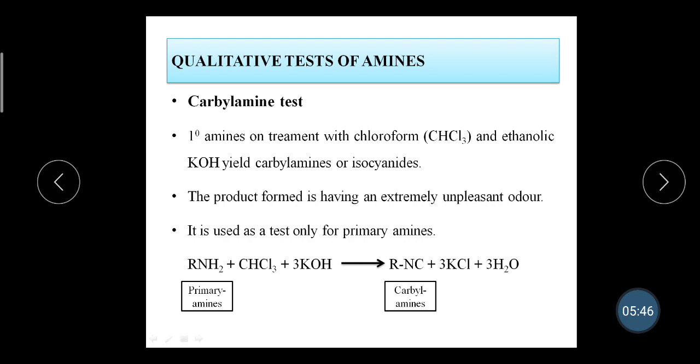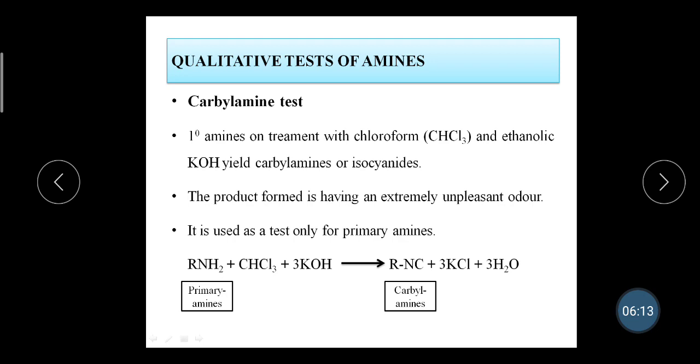Primary amines on treatment with chloroform and ethanolic potassium hydroxide lead to the formation of carbylamines, or isocyanides. This product formed has an extremely unpleasant odor. It is only used for primary amines.